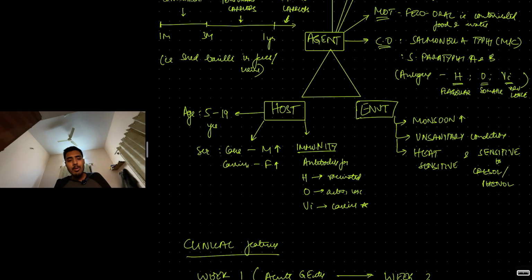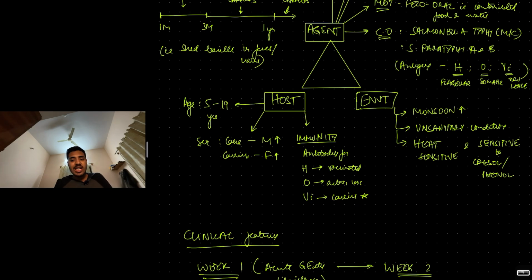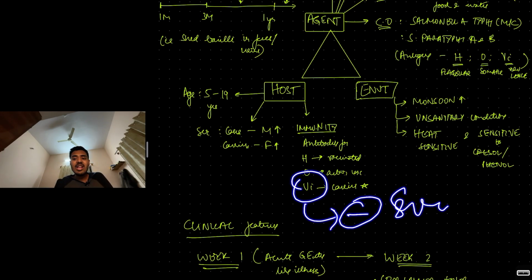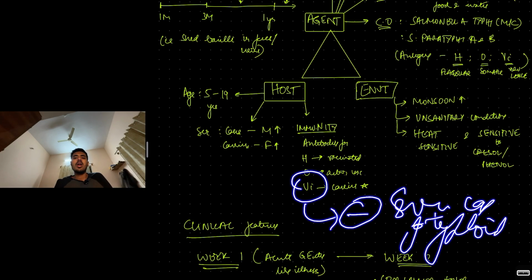Immunity, if you see antibodies against the H antigen, then vaccinated. If you see antibodies against the O antigen, it is an active case of typhoid. If you see antibodies against the Vi antigen, then it indicates it is a carrier. If you do not see antibodies against the Vi antigen, it is a severe case of typhoid. Very bad prognostic factor. But this is also not that important. Just remember these two, more than sufficient.